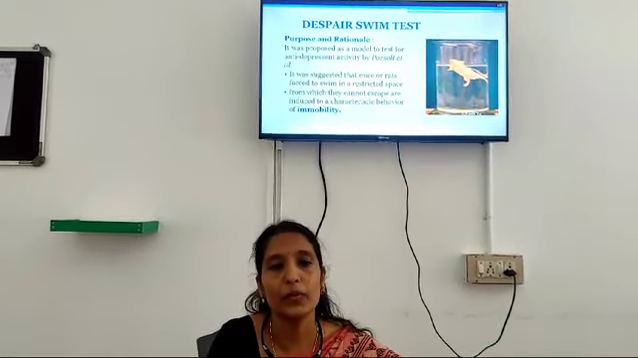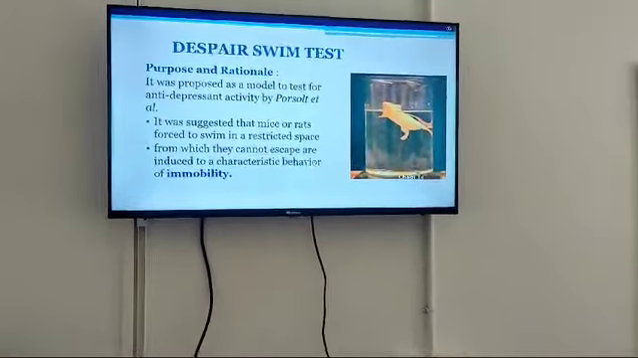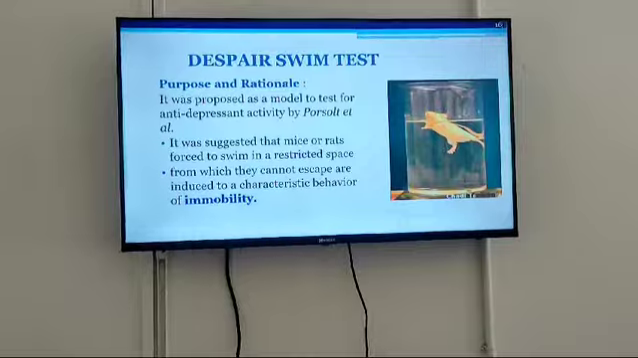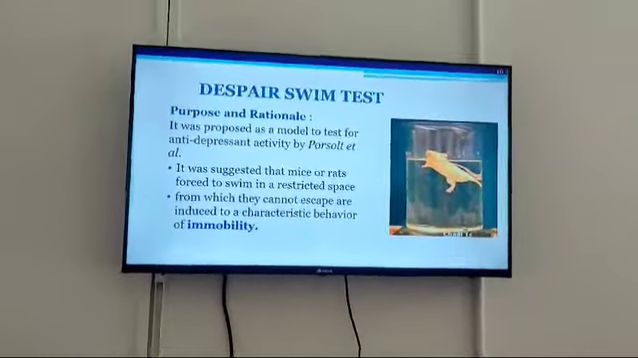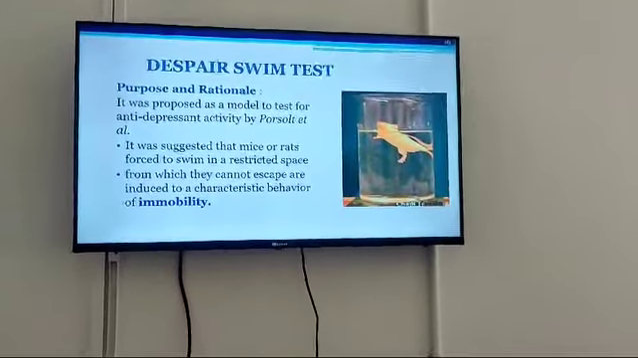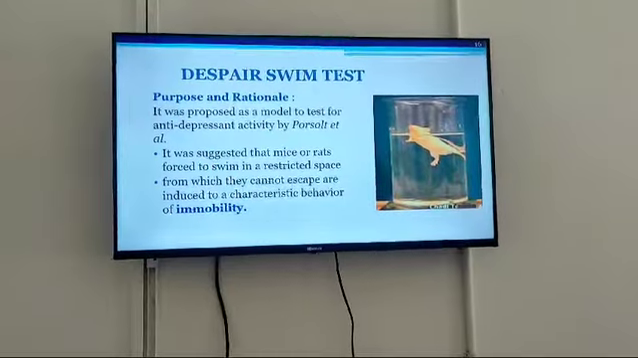This is one of the proposed models for testing antidepressant activity, by Porsolt et al. It was suggested that mice or rats are forced to swim in a restricted space from which they cannot escape, which induces a characteristic behavior known as immobility.